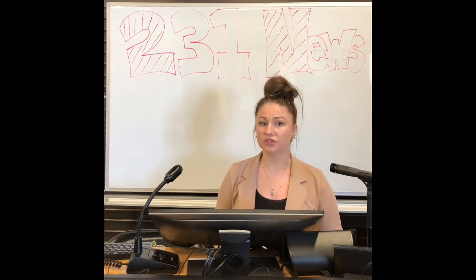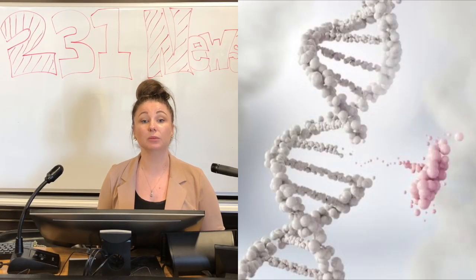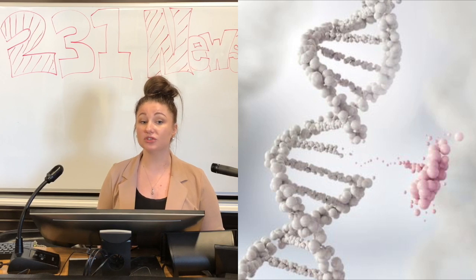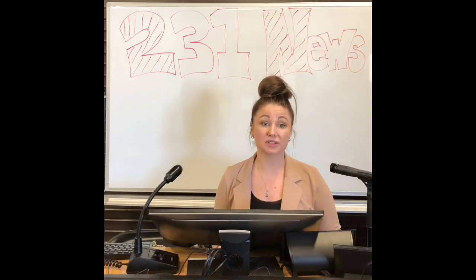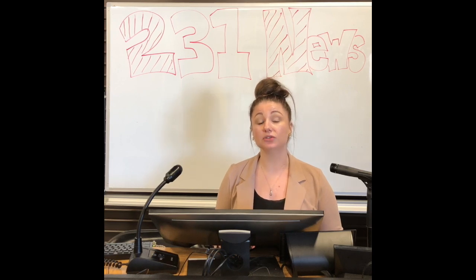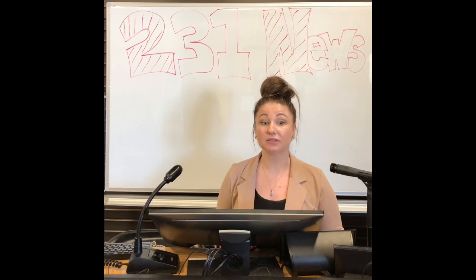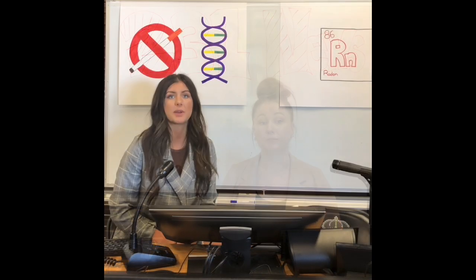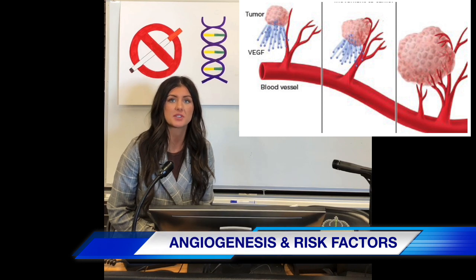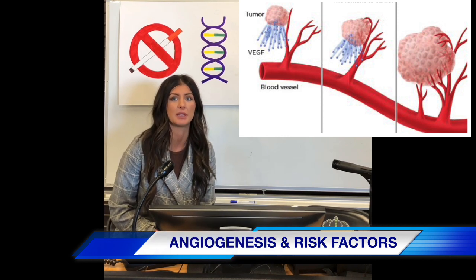Inactive tumor suppressor genes can also contribute to lung cancer cell growth. TP53 is the gene that codes for the p53 protein. This protein activates transcription factors, and the result of this would be the regulation of apoptosis of damaged cells and the control of cell proliferation. When this protein is mutated, it is unable to regulate either of these, resulting in a rapid and irregular cell growth. So in addition to these mutations, cancer cells also rely on an adequate blood supply to continue to develop into a small malignant tumor.